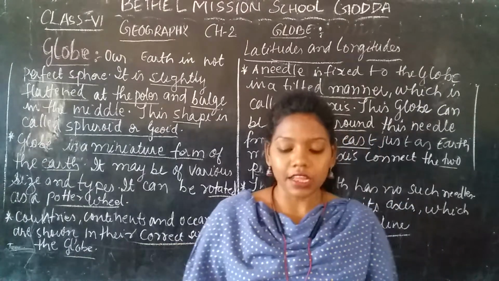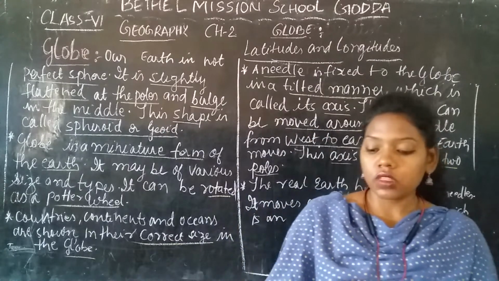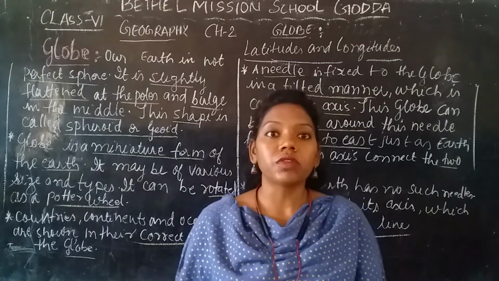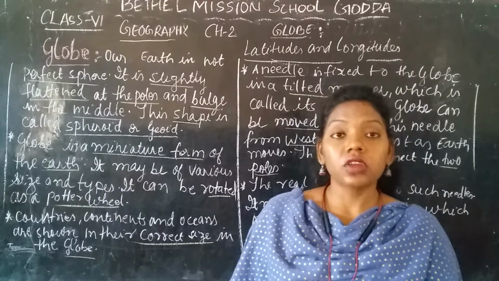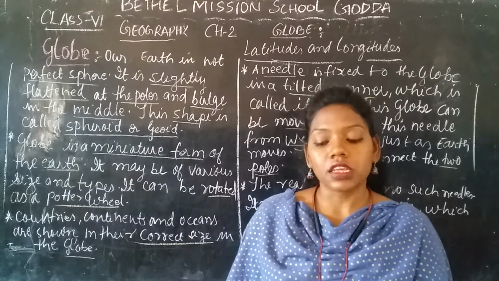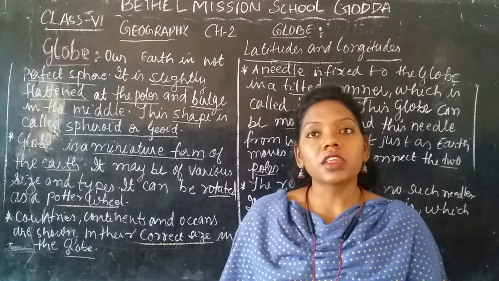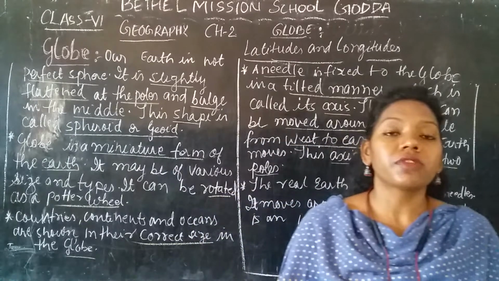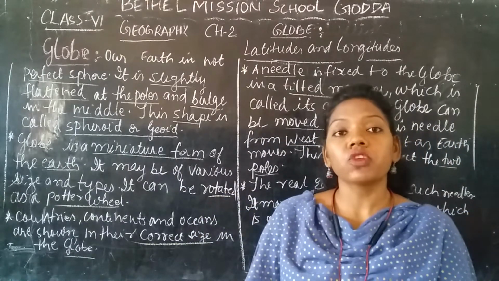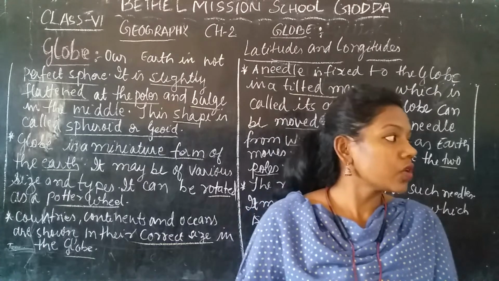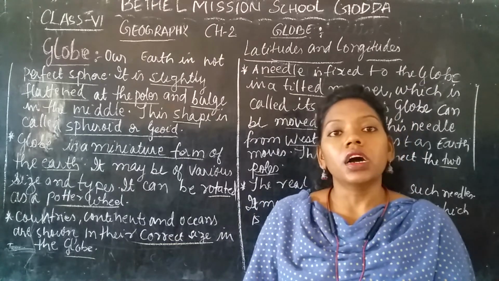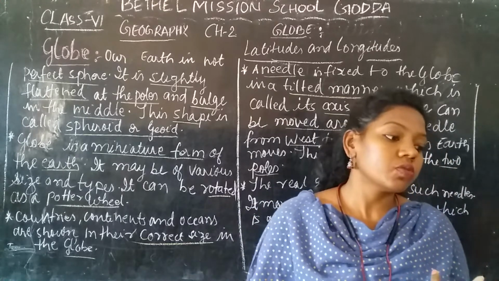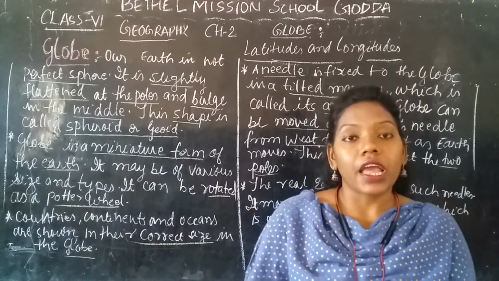sun. One of the most important planets we have learned about is the Earth. Earth is one of the family of the solar system, and it also revolves around the sun. For revolution, the Earth takes 365 days to complete one revolution around the sun. And for rotation, it takes 24 hours. That means it completes one movement on its own axis.